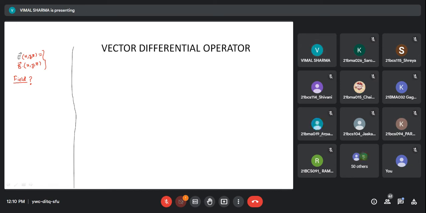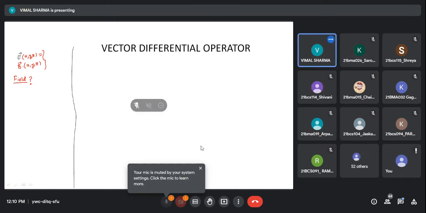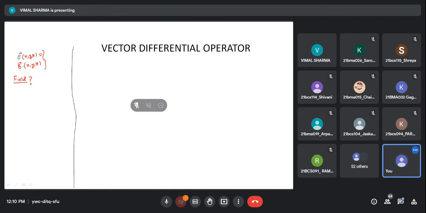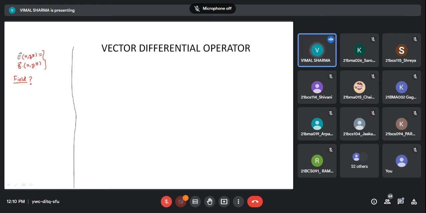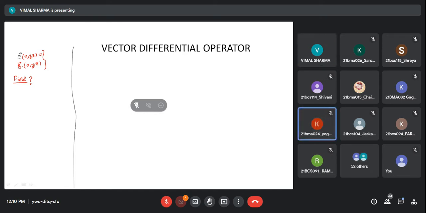Mhm. Sir, any area is field. Range of space. Any more ideas? Sir, effective area.